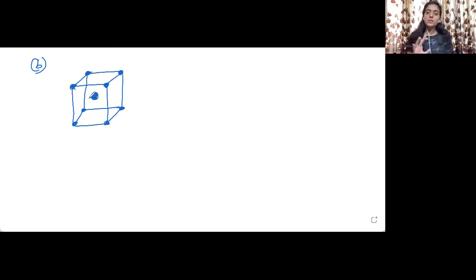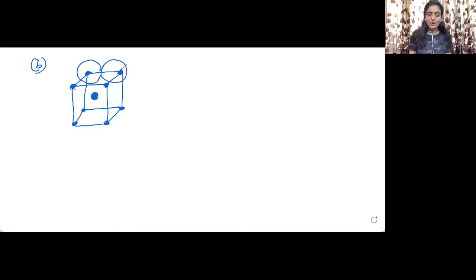Okay, now this is the simple visualization of a cube, that is the body-centered cubic arrangement. In actual practice, all these atoms are touching each other. We are just representing the centers of the atoms. But in actual practice, if we consider the cube in reality, the atoms will be touching each other.